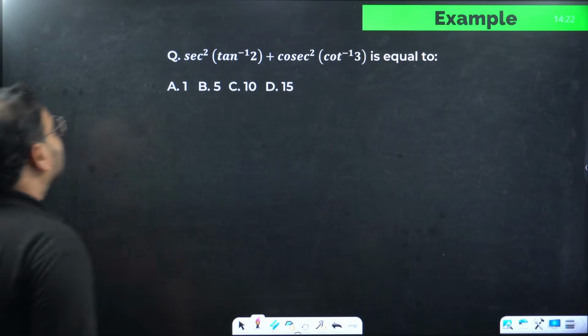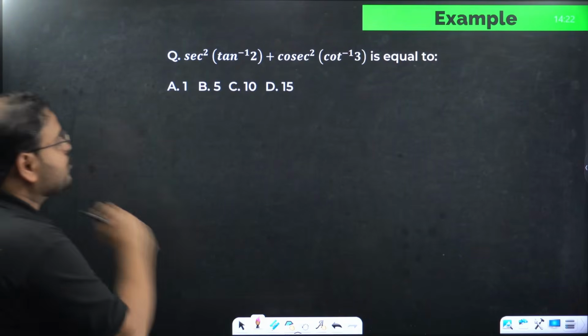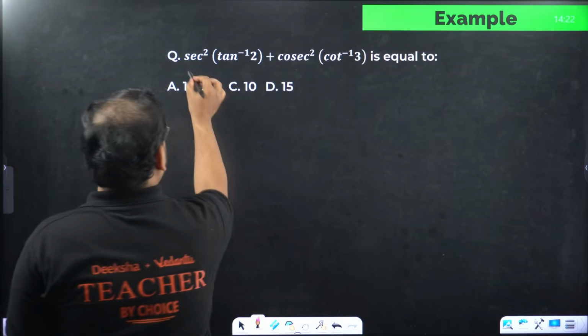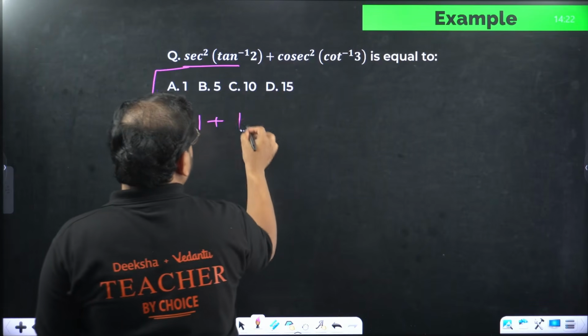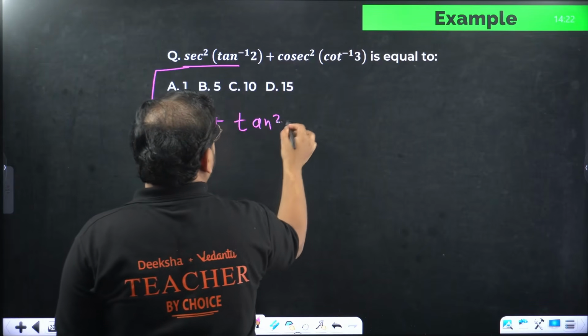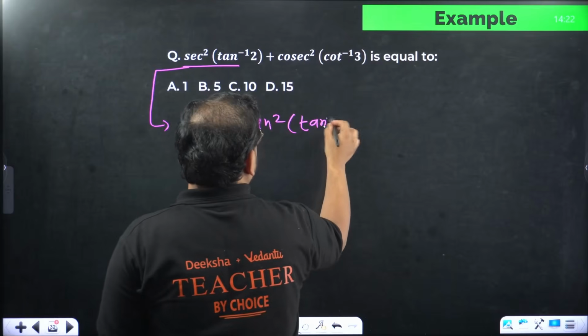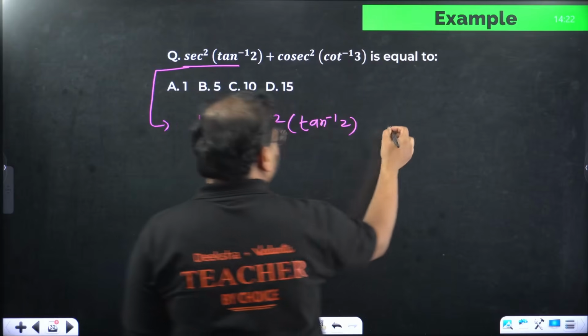Okay. The second question is sec square of tan inverse of 2 plus cosec square of cot inverse of 3. Check this value. Sec square is what? 1 plus tan square of tan inverse of 2. And what is cosec square?